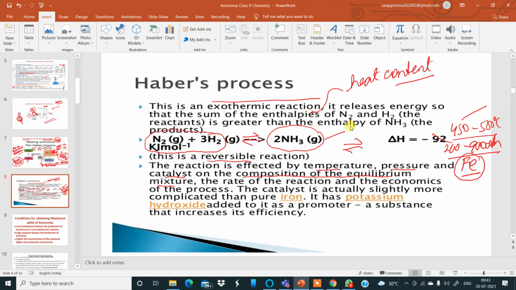Nowadays, we also use a promoter. Potassium hydroxide is added to it as a promoter. Now, when I say promoter, I don't mean somebody who is making buildings and complexes and shopping malls. But here in chemistry, a promoter is a chemical substance that increases the efficiency of a catalyst. Remember that. A promoter is a chemical substance which increases the efficiency of what? The efficiency of the catalyst. Here, the catalyst is iron. I hope this is clear to all of you now. Is this clear? Okay.